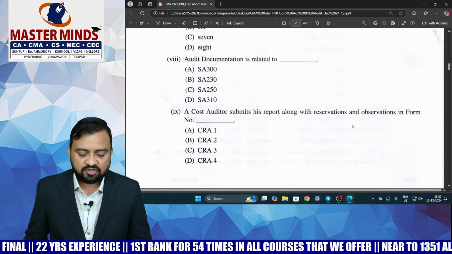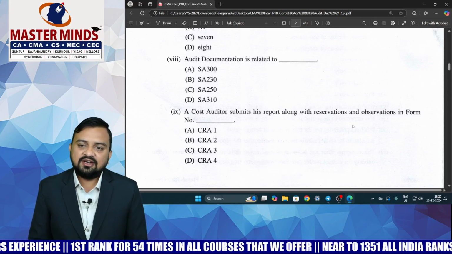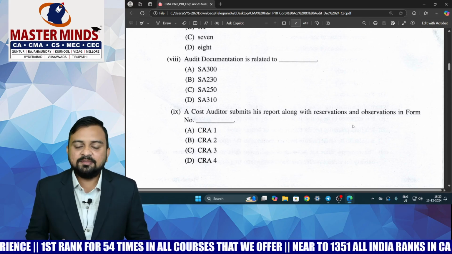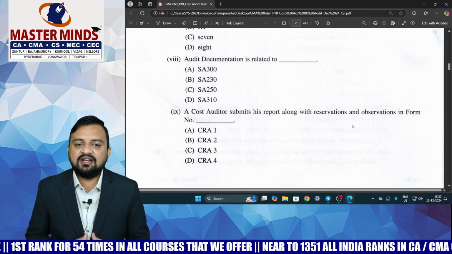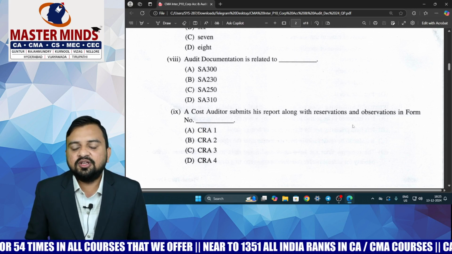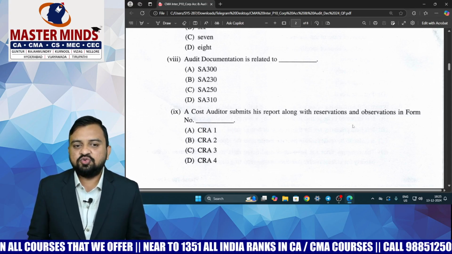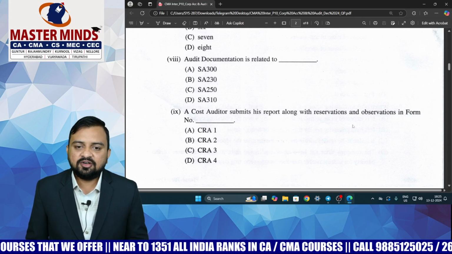Next is the cost auditor. A cost auditor submits his report along with reservation and observations in form number... Again, I have repeated many times in the class that there are 9 forms in the statutory audit chapter, and in every attempt they are definitely going to ask one form. But here I am making a guess that some of the students might have been confused and attempted wrongly.